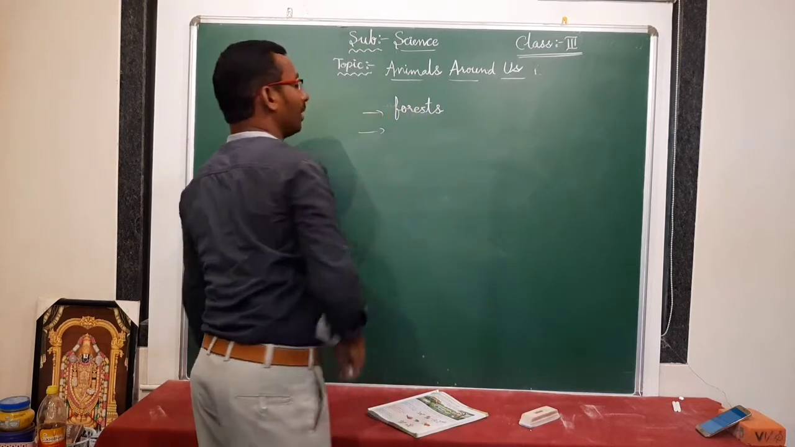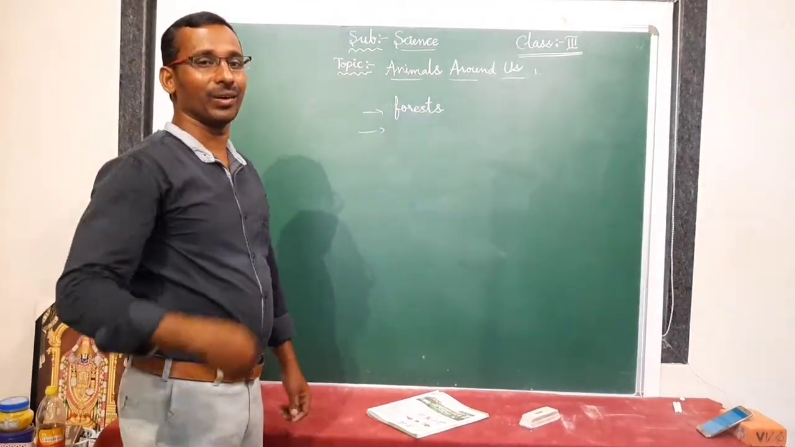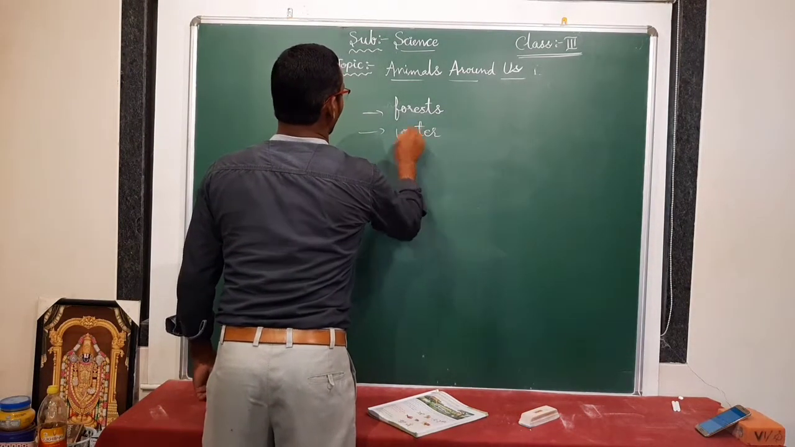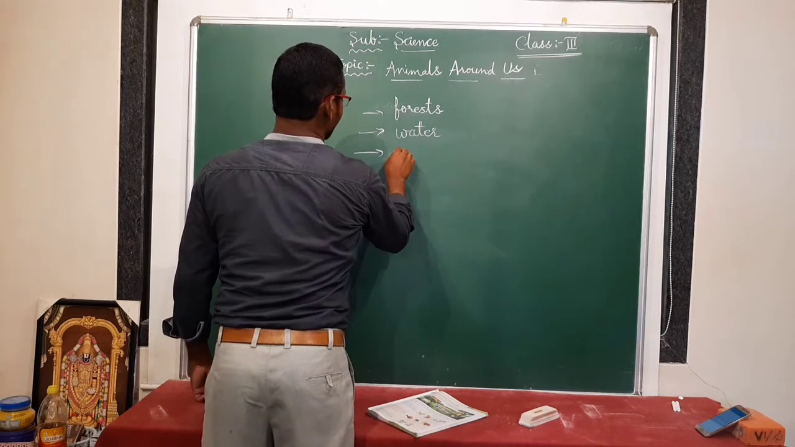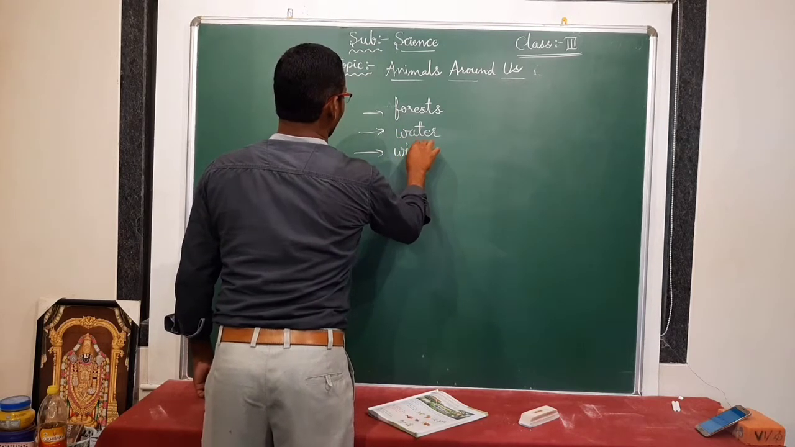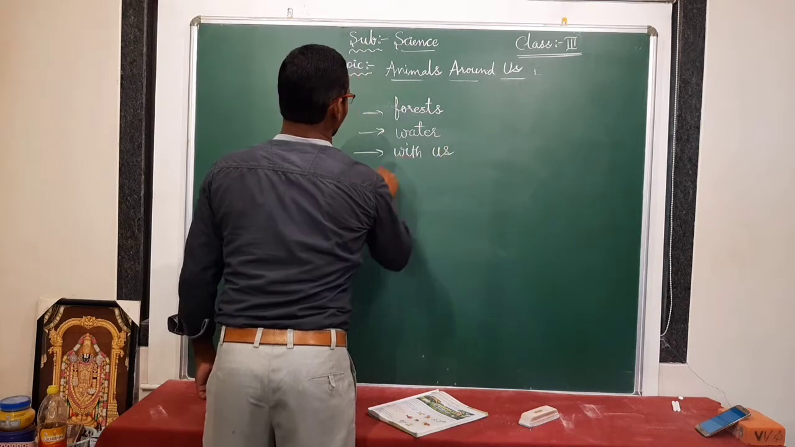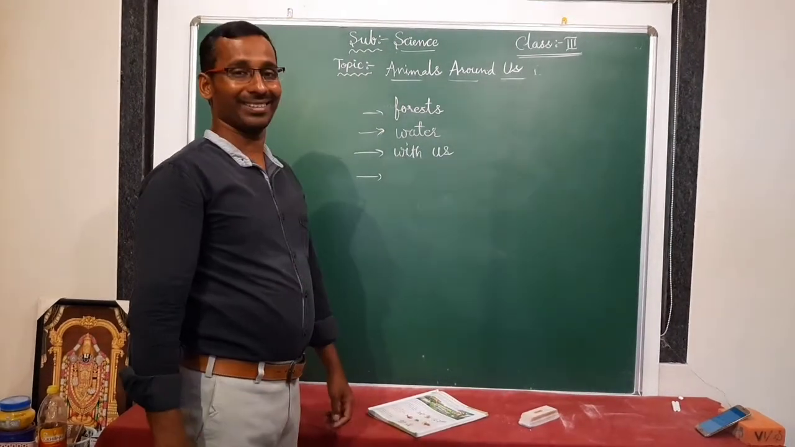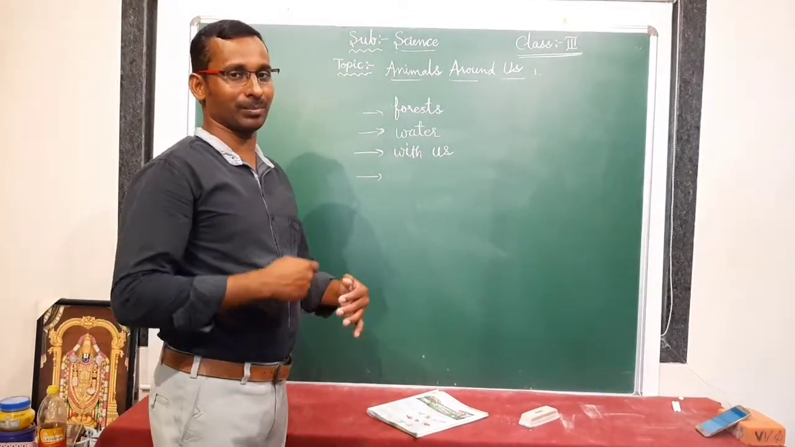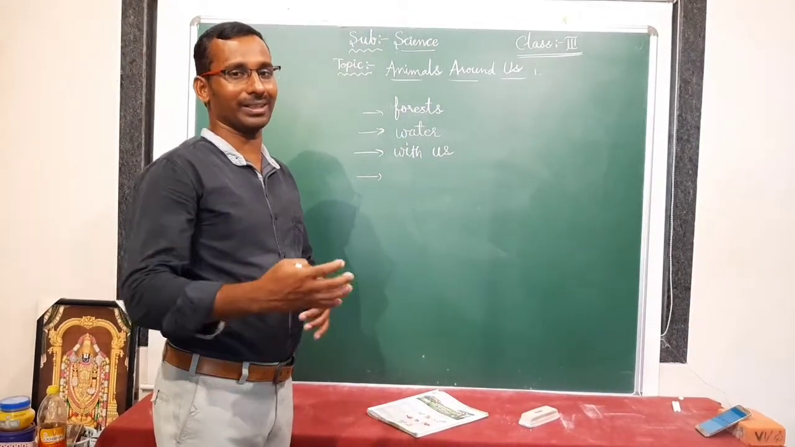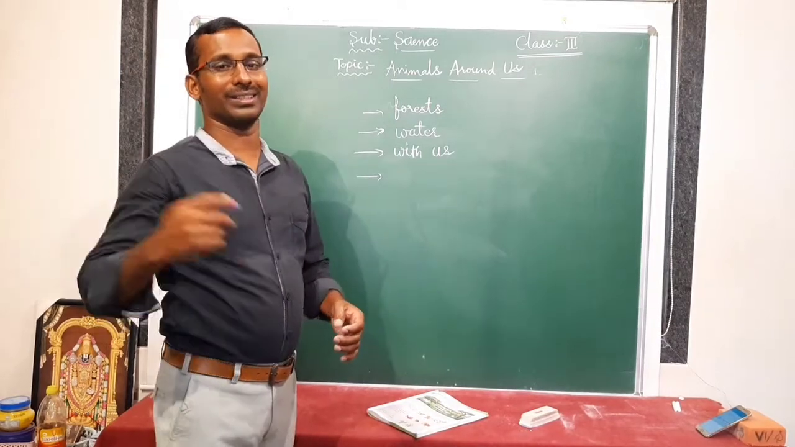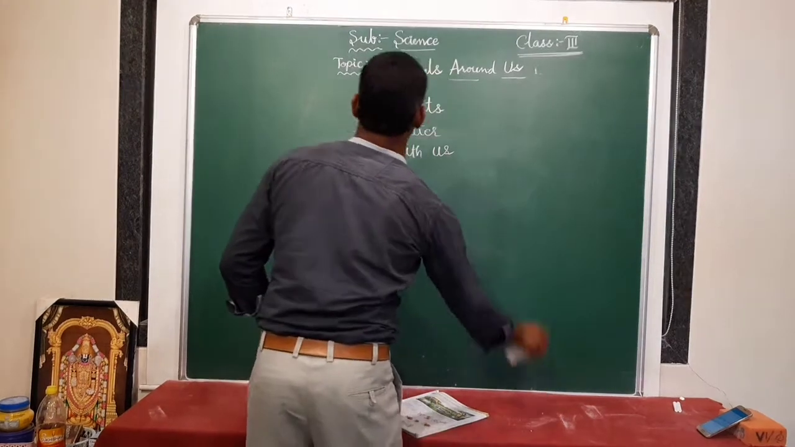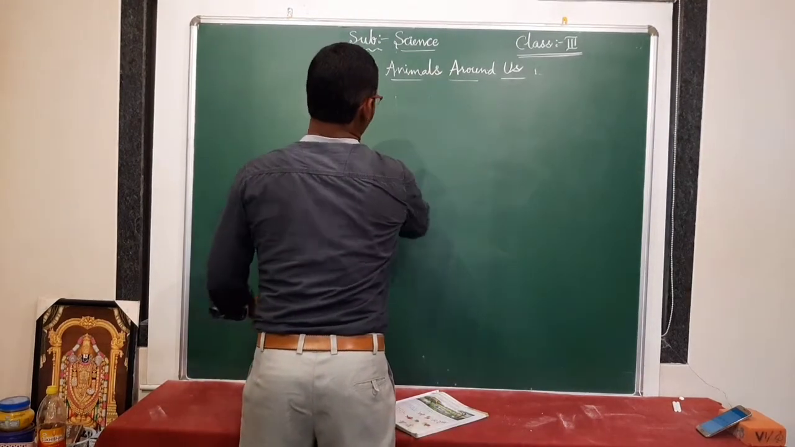Some are living in forests, and some animals are living in water. Some are living with us. Some are living in air. Air means some birds, for example. They are living in the air. In the same way, sometimes they are sitting on the branches, sitting on the trees, like that. So these are the places where animals live.